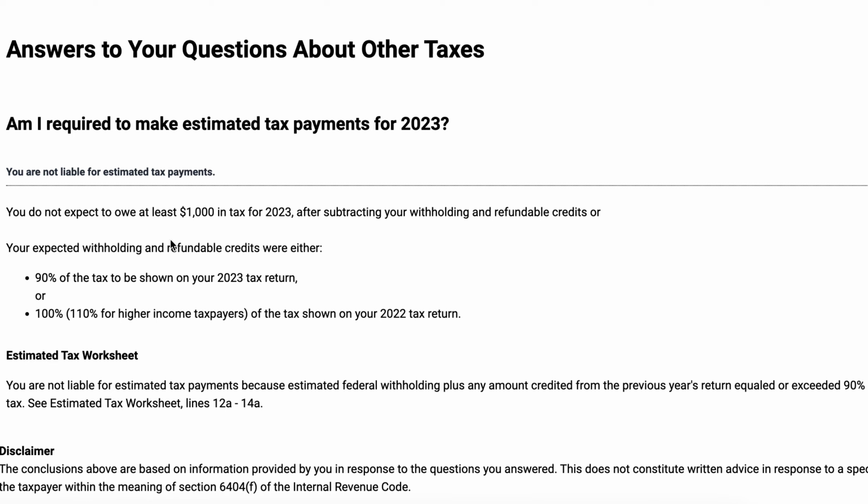So you're not liable for estimated tax payments. You don't expect to owe at least $1,000 in tax after adjusting for your credits. And your withholding was either 90% of the tax that you expect to be on this tax return, or 100% of the tax that you paid last year. So again, as I mentioned before, you can use an estimated tax worksheet to come to this conclusion, but it'll walk you through very similar criteria.